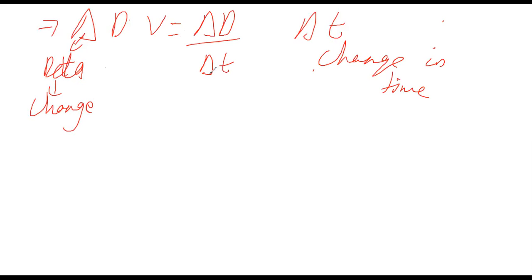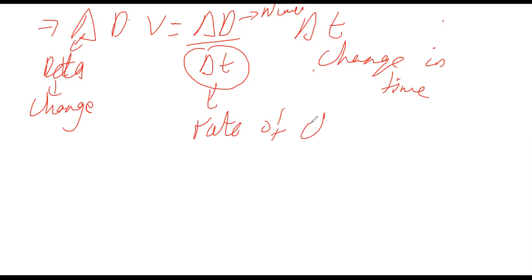Now what I was telling was whenever in the formula you have change in time in the denominator. This is numerator and this is denominator. So whenever in the denominator you have change in time, it means rate of change. And the quantity in the numerator is the one that is changing.